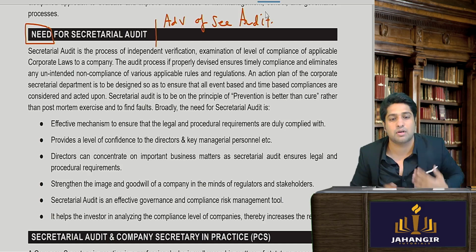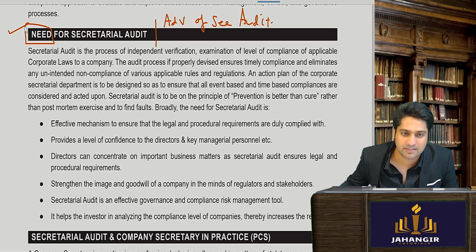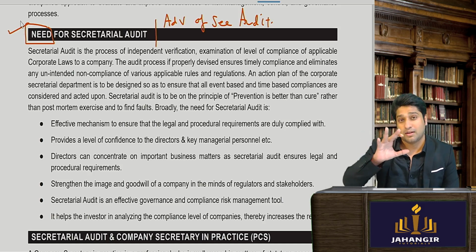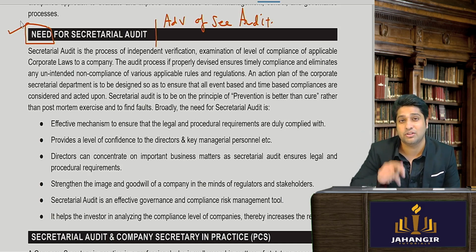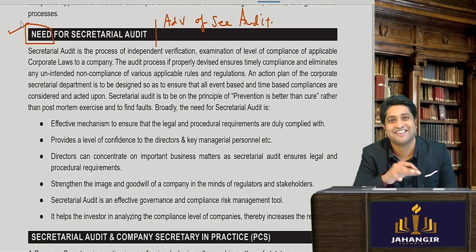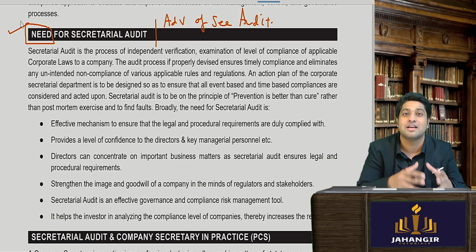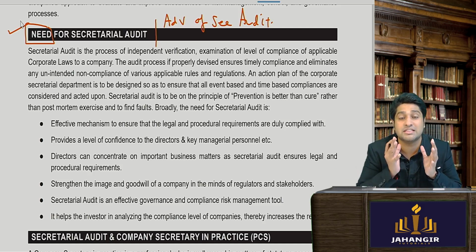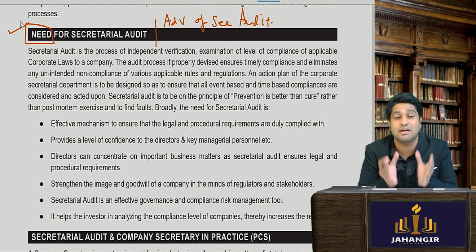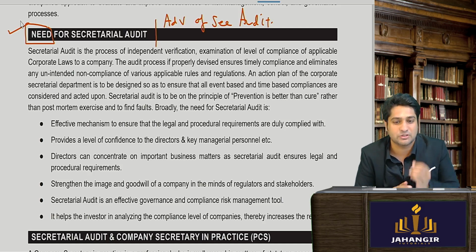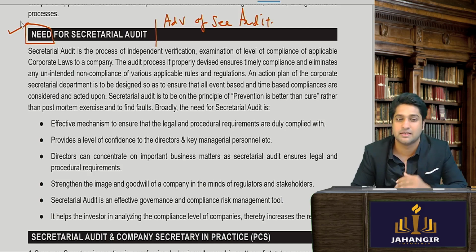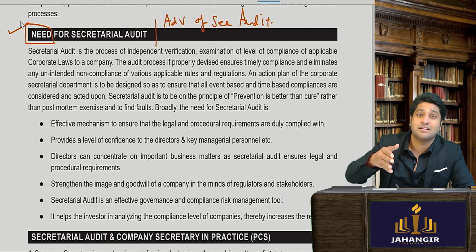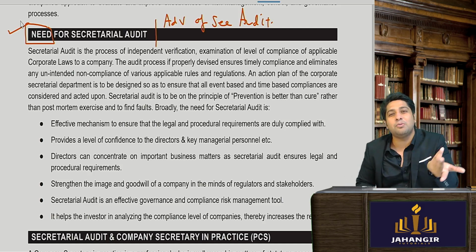Now coming to the need for secretarial audit, very simple. This is really your bread and butter. In your entire company law, this is a specific task, a specific assignment that you have as a company secretary. Yes, sir. And someone is asking, why do secretarial audit?